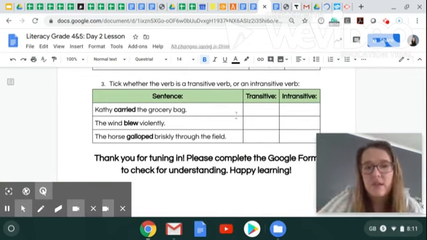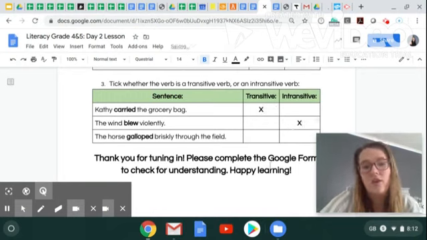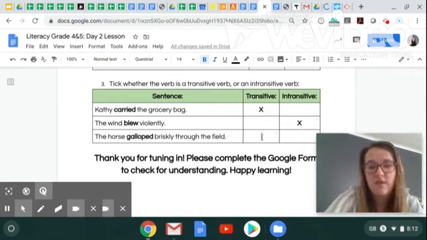There is an object in this sentence, so it is a transitive verb. The wind blew violently. There is no object in this sentence, so it is an intransitive verb. And lastly, the horse galloped briskly through the field. There is an object in this sentence, so this is a transitive verb.